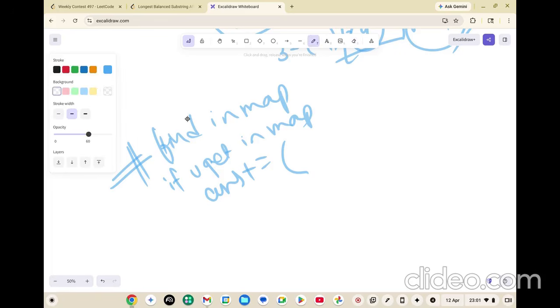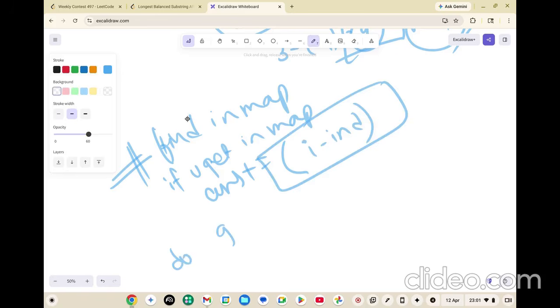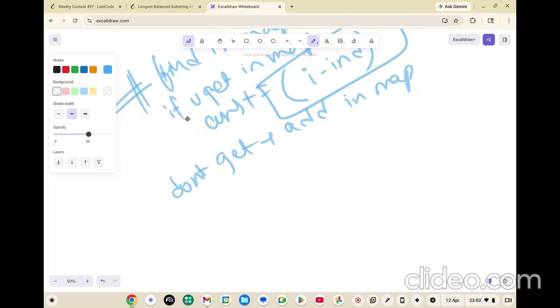If you don't find it in the map, first add it in the map. After adding in the map, we have seen that these cases are independent, or we can say special cases. Whatever the difference is, difference plus 2, you will try to find in the map.